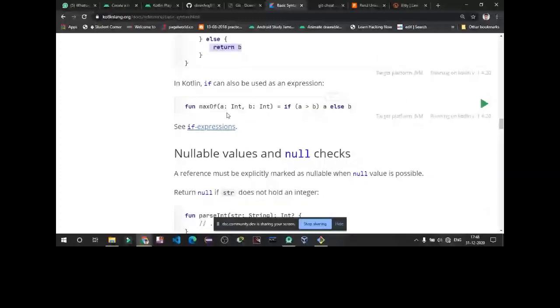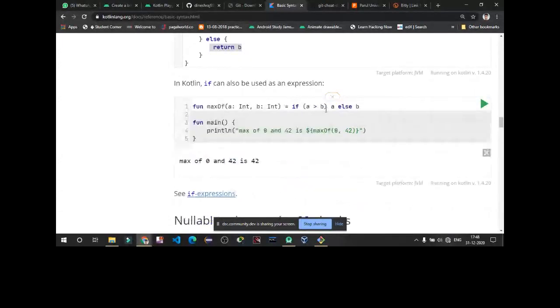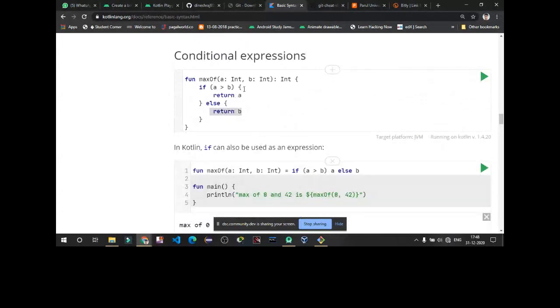We can write it in this way also. This is the second way in which we can write if else directly. We don't have to give curly parentheses, and we just have to write it directly.